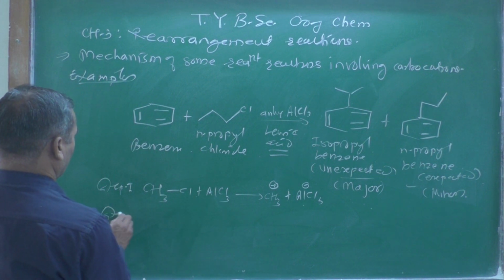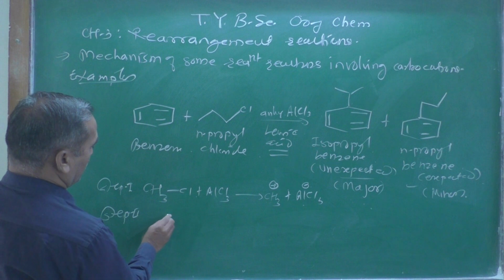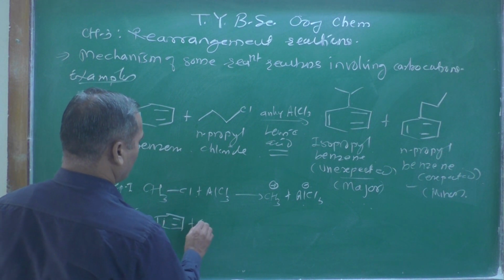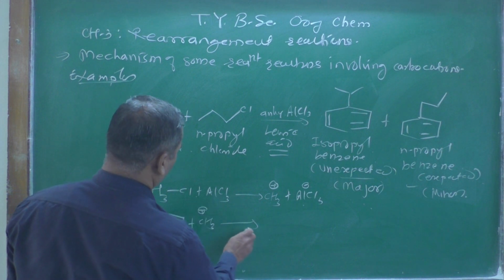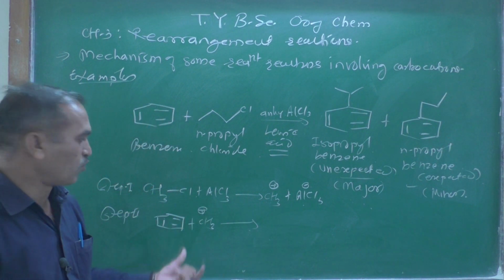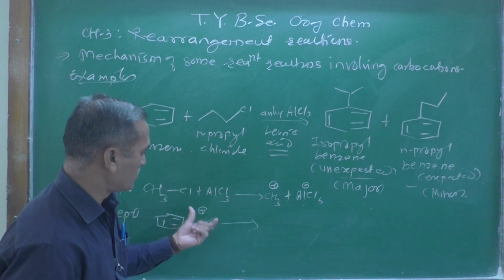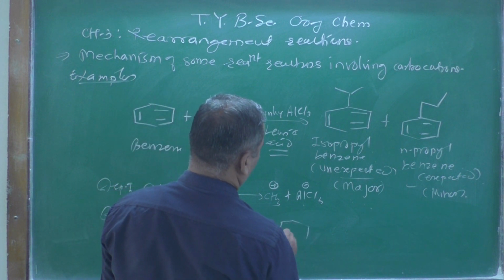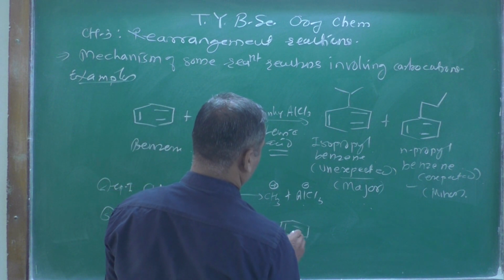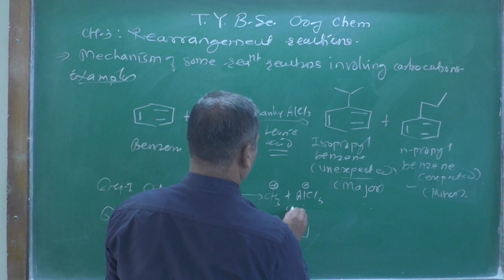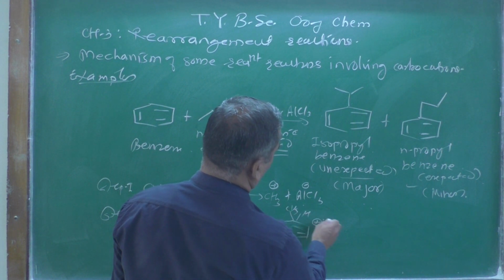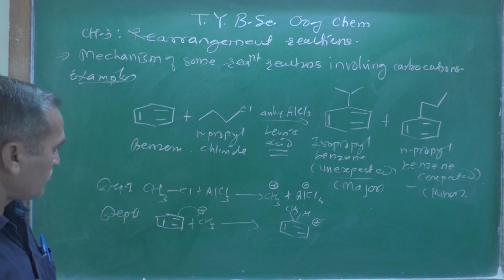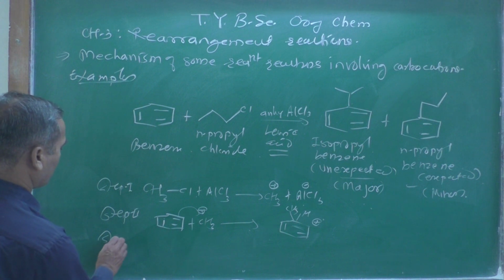And in the second step, what is happening? In the second step, there is attack of the electrophile CH3 plus. Now we know that benzene is nucleophilic in nature, and here is an electrophile, and this is going to attack over there, and you are going to get the product like this. Here remember, there is a CH3 and H and a positive charge, that is the arenium ion formed over there. And after that, in the third step, what is happening?